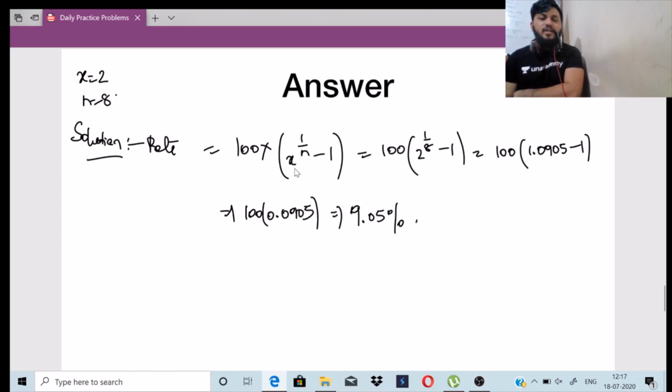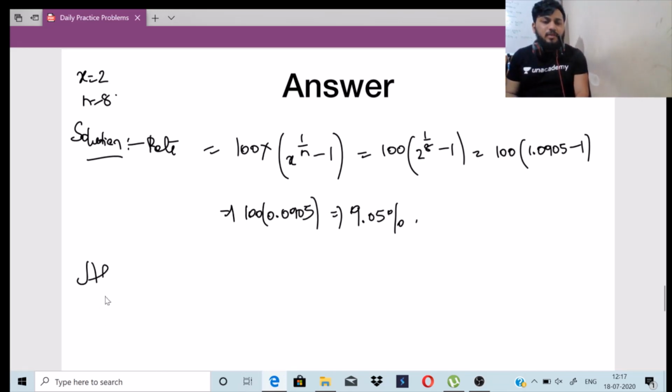So 100 into x power 1 by n, if they are given triple, so 3 power हो जाएगा. If they are given quadruple, तो 4 हो जाएगा, like that. Or 6 times 6 हो जाएगा, 10 times 10 हो जाएगा, right? 100 into x, which is given as 2, 1 by n, n is 8, substitute that, get the answer. I got the rate.